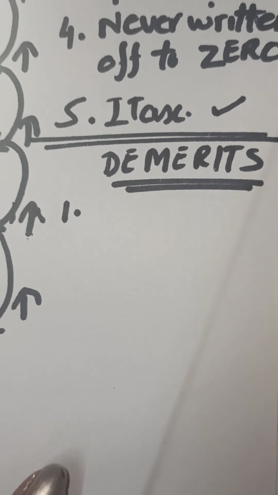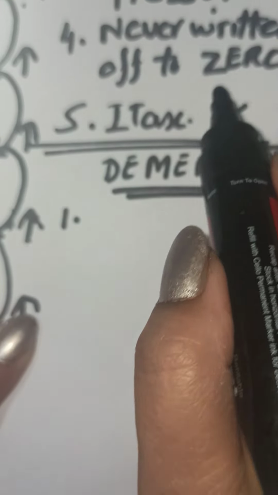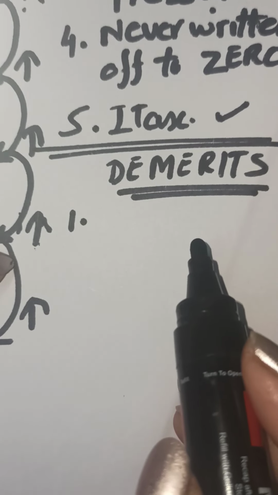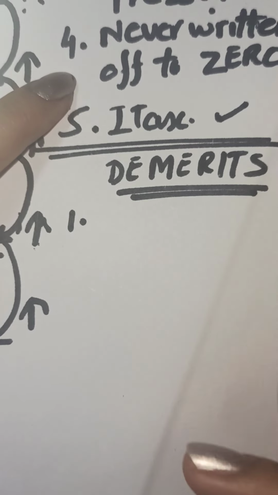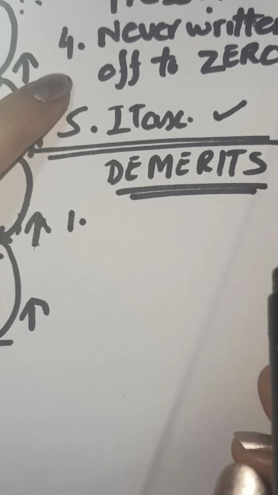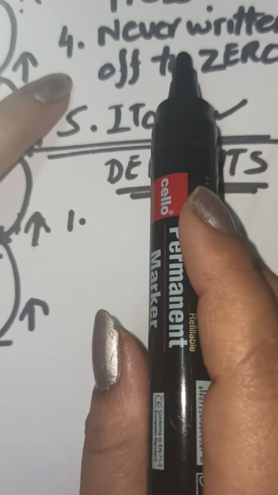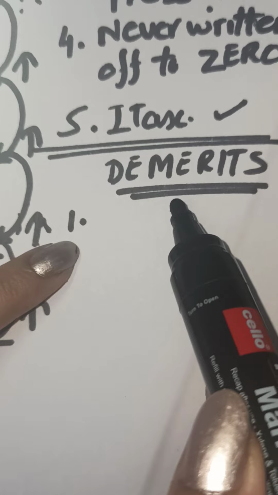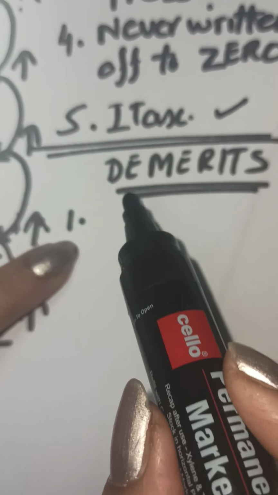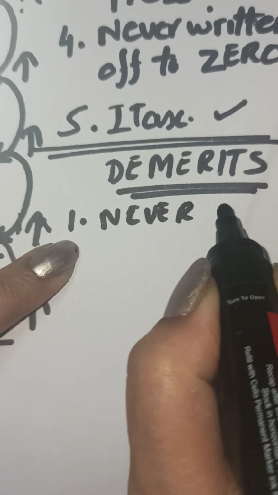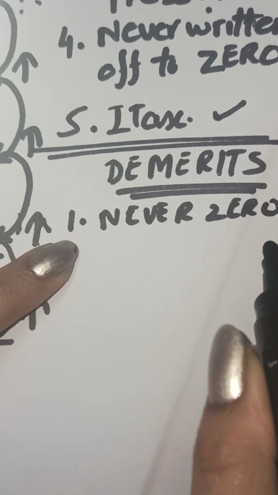The first flip side of this method is, when we said that the asset is never written off to zero. I showed you whatever the value of asset is, it does not become zero. That was a merit here, क्योंकि एसेट तो है तो उसकी वैल्यू जीरो कैसे हो जाएगी, रेजिडुअल वैल्यू होगी, कुछ वैल्यू तो होगी. As long as the asset is there the value is there, so we took it as a merit. But the same thing can be explained as a demerit. Why? Because we say the asset is never written off to zero. So this becomes a demerit.